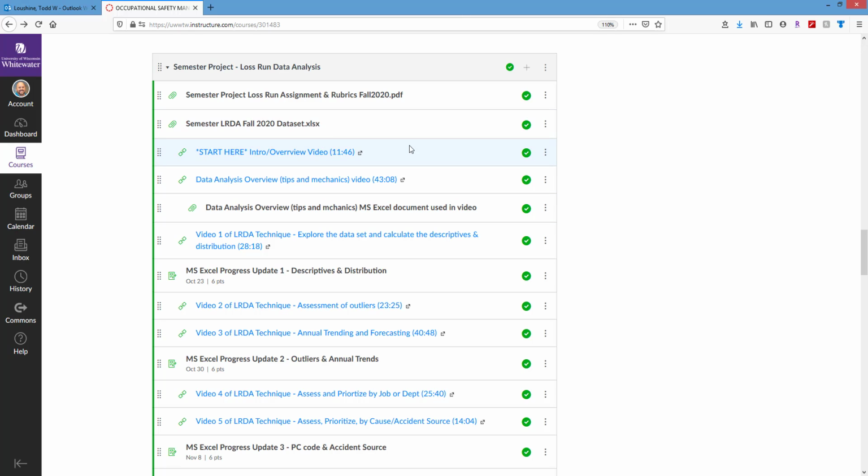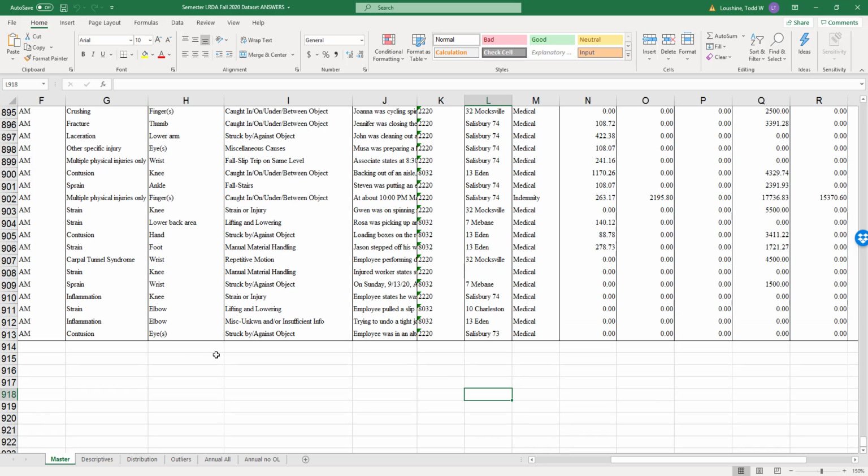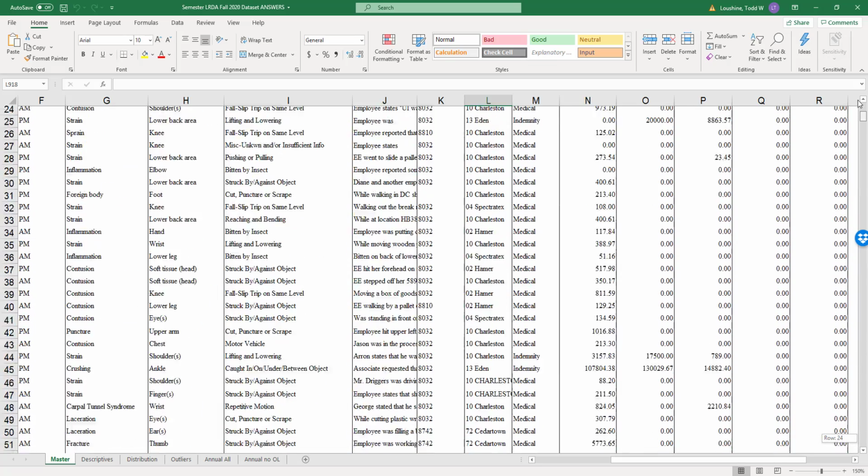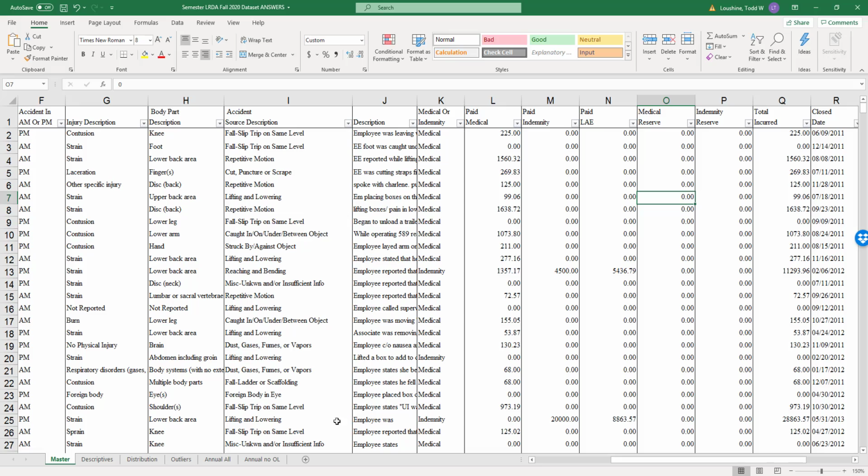So here's what we can do if you've already completed it. I'm going to show you real quickly on the screen. This is what I was working on. Actually, I found it because I was working ahead, that it didn't have any information about where things were occurring. I added it here now. It's now on my answer key. But I'm going to show you how to get it here if it isn't here. You're not supposed to mess with the master, but I've got copies of this, so this would be gone. So everything would be the same without that.